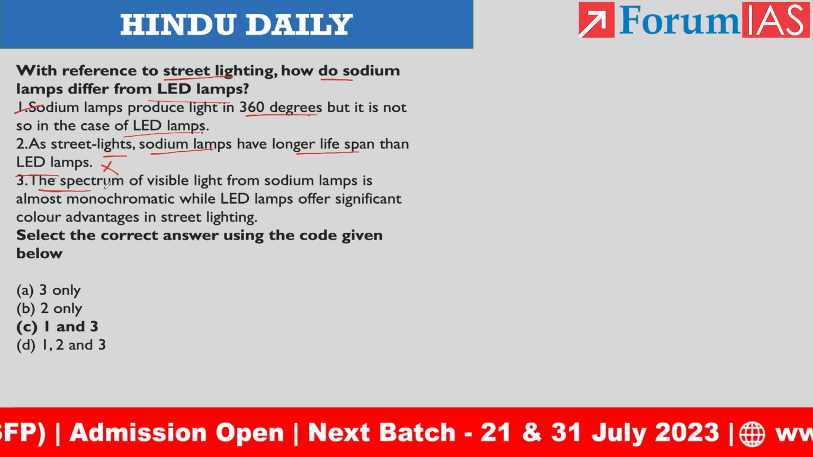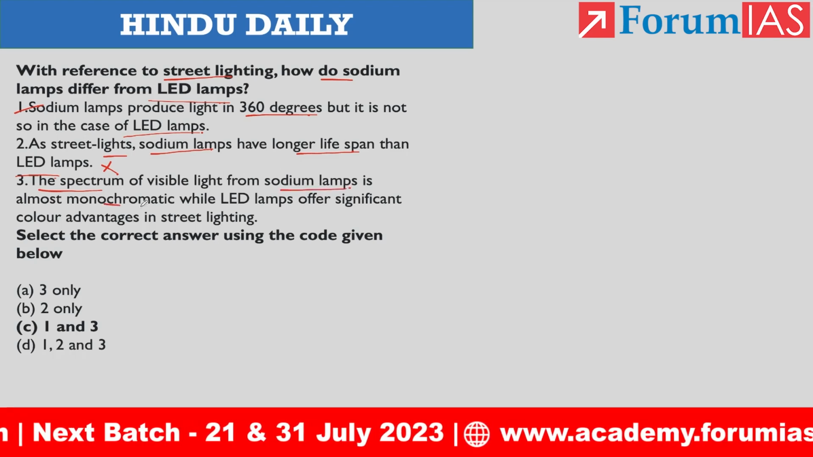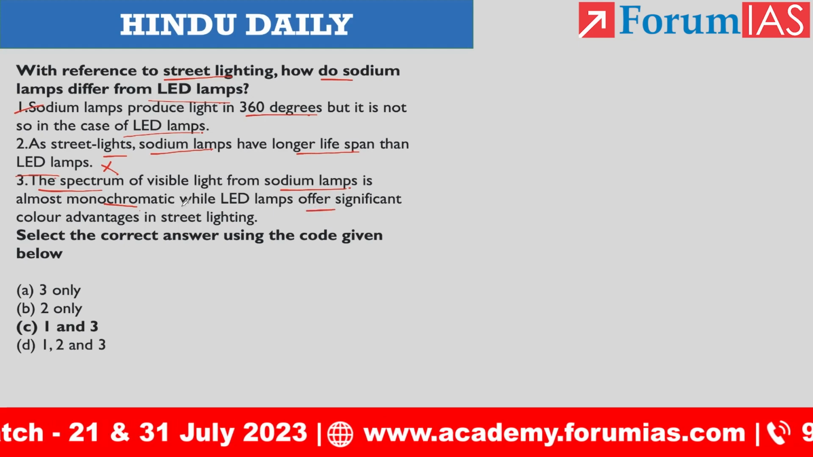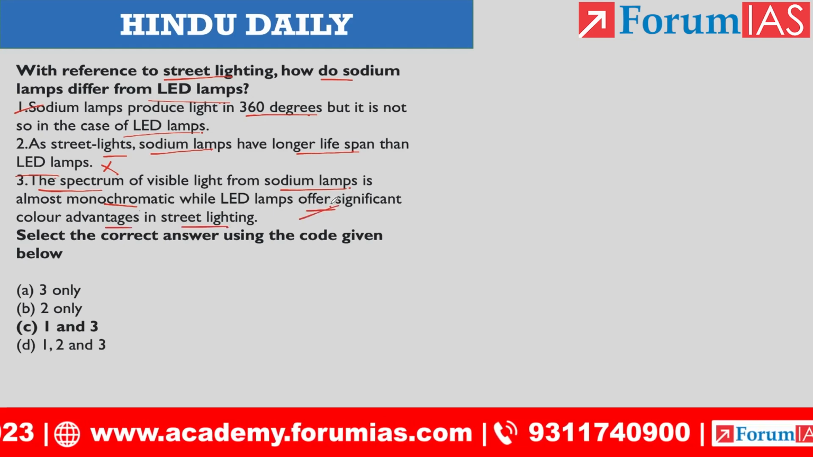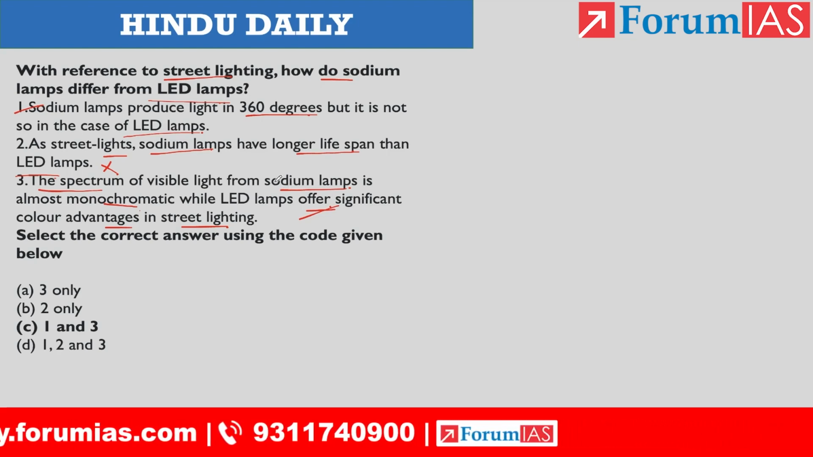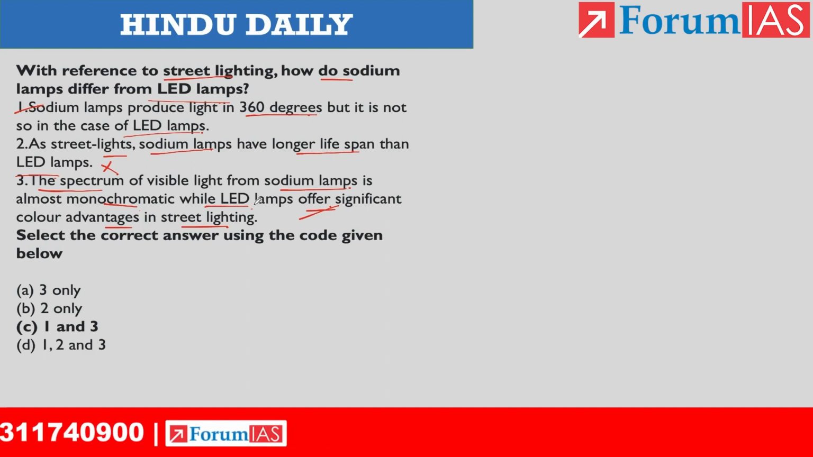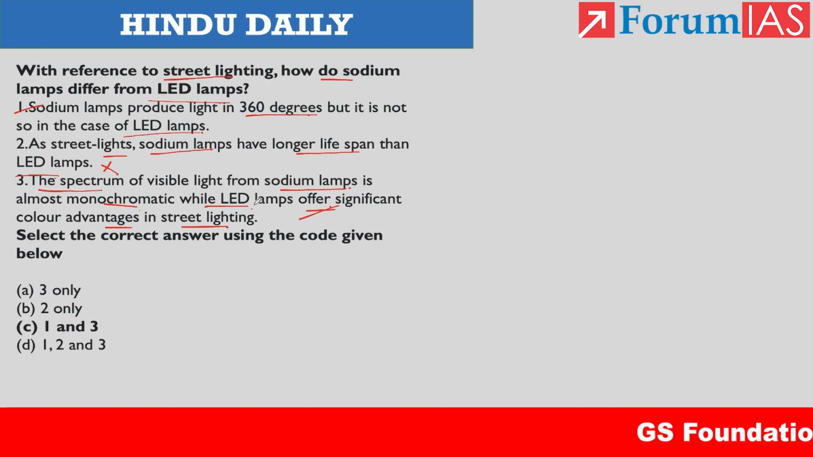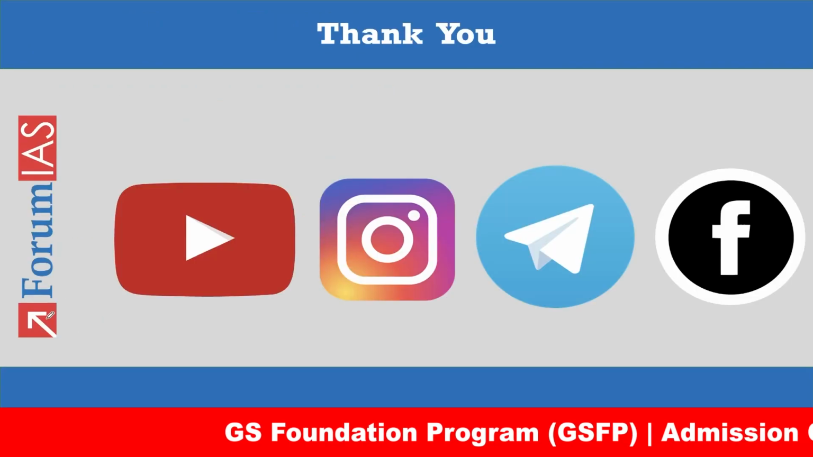Then the third statement, the spectrum of visible light from the sodium lamps is almost monochromatic, while LED lamps offer significant color advantages in street lighting. So this is also true. So the light output from the sodium lamp is monochromatic, but whereas from the LED is having several color advantages, there are multiple colors possible. So the answer option 3 is also right. So 1 and 3 are right. Option C is the right one for the question number 3.